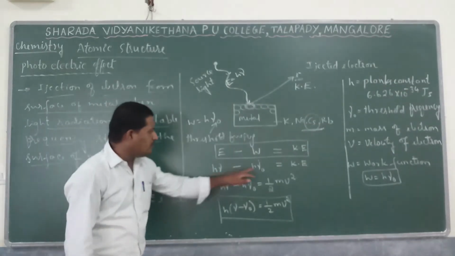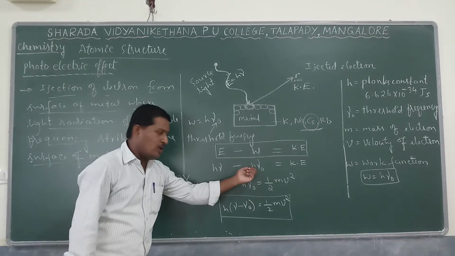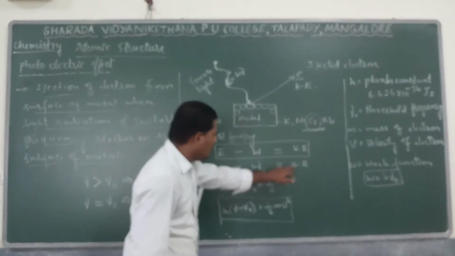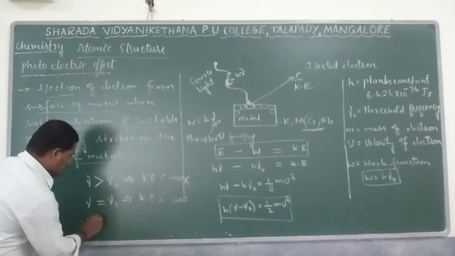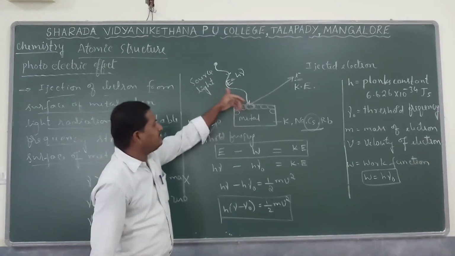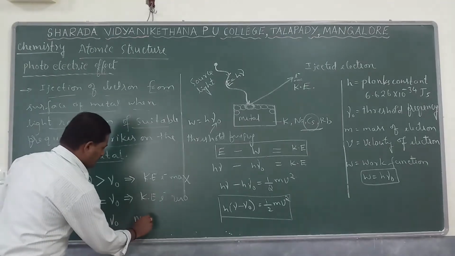If nu and nu naught are the same, then h nu equals h nu naught. As a result, the difference in their value is 0, so the kinetic energy of the ejected electron will be 0. And if nu is less than nu naught, that means the frequency of incident light is less than the benchmark frequency, then there is no photoelectric effect.